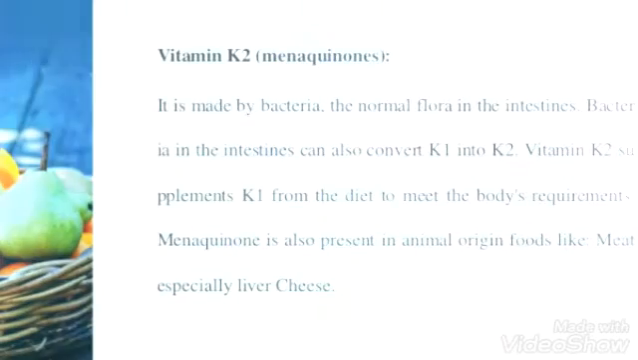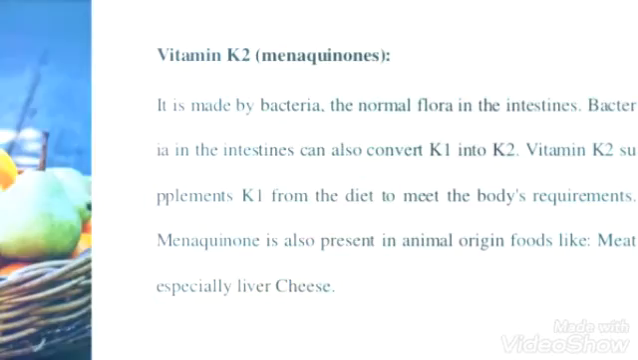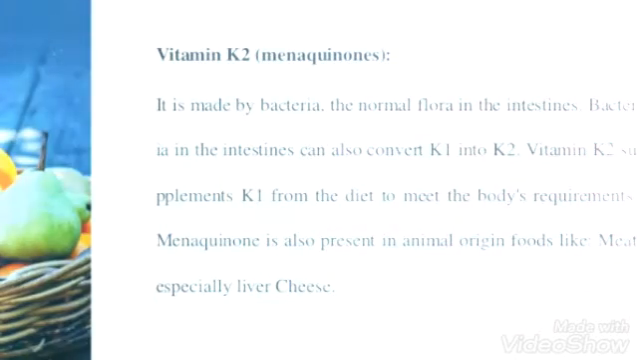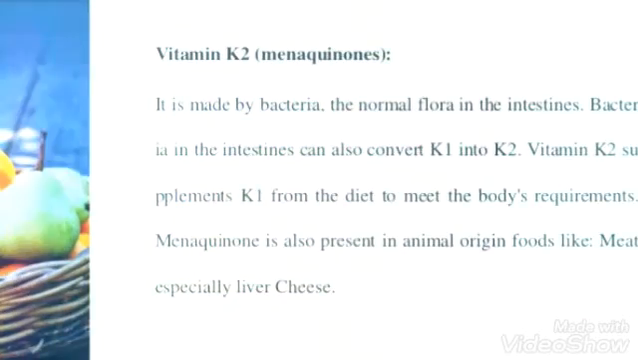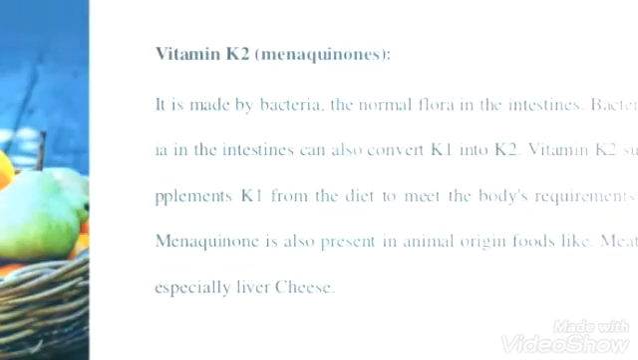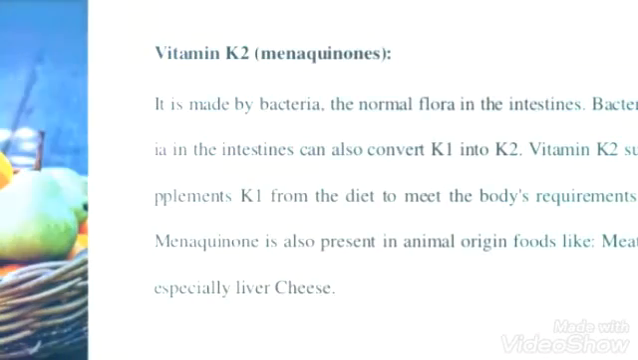It is made by bacteria, the normal flora in the intestine. Bacteria in the intestine can also convert K1 into K2. Vitamin K2 supplements K1 from the diet to meet the body requirements. Menaquinone is also present in foods of animal origin like meat, especially liver, and cheese.